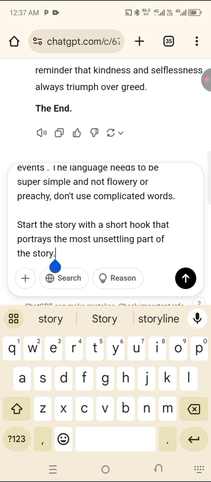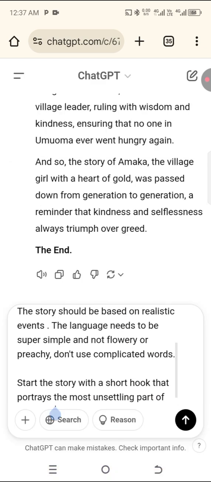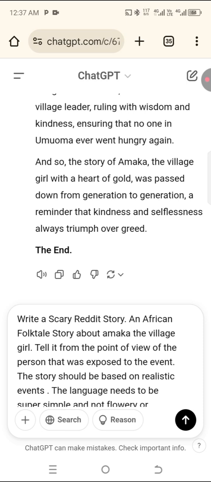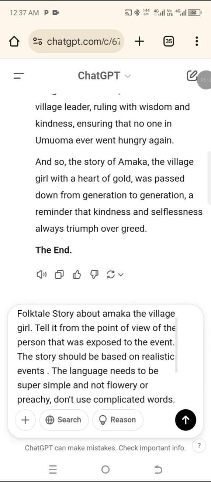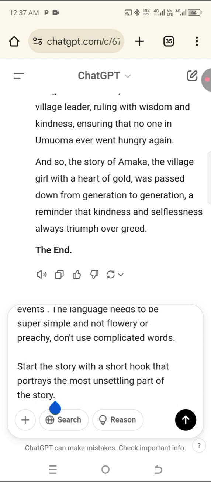So I want you guys to note this prompt I'm using. You can just pause the video and copy the prompt so that you too can use it for your folktale story. You should start the story with a short hook, just like a suspense.